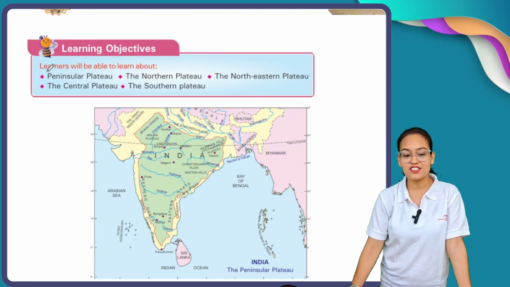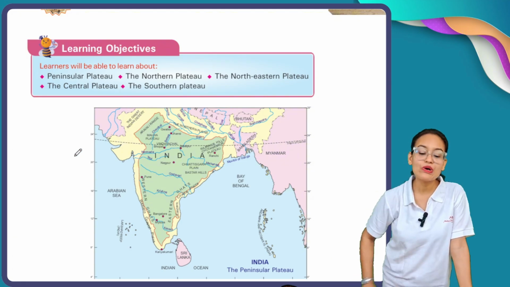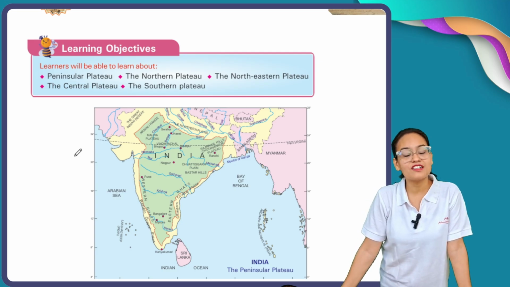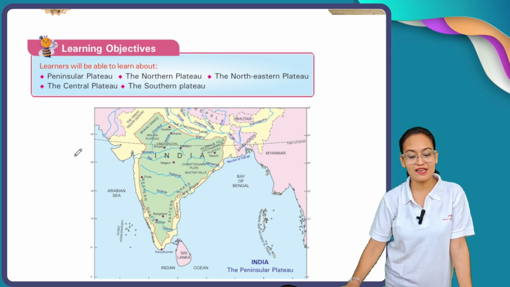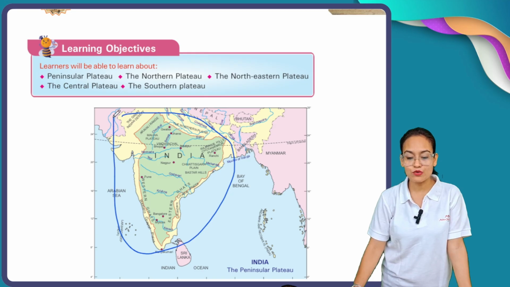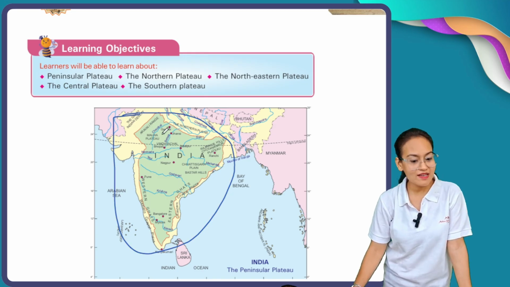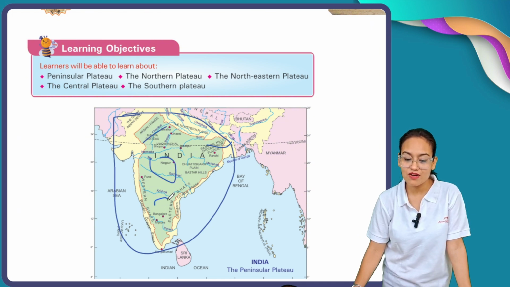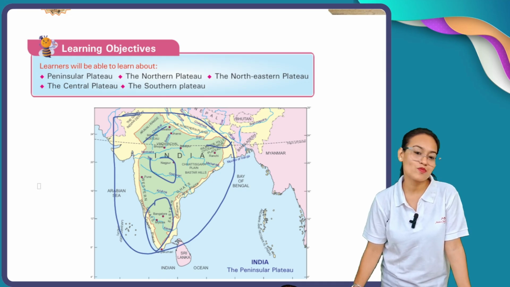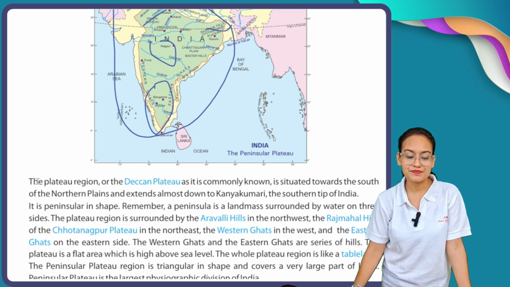Before I start this chapter, I just want to show you the area covered under the plateau. You can see here, this is our physical map of India, and this is all the plateau region. This is our northern plateau, this is our northeastern plateau, this is our central plateau, and this is our southern plateau. So, we are going to discuss all these plateaus one by one.